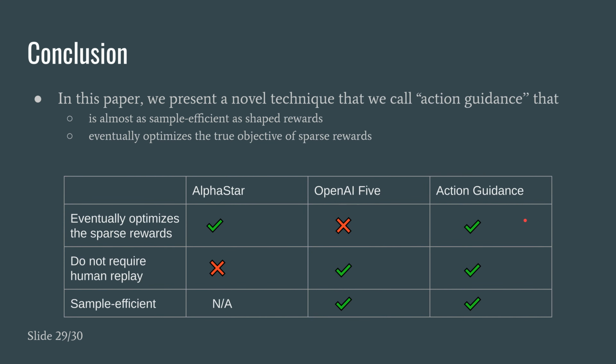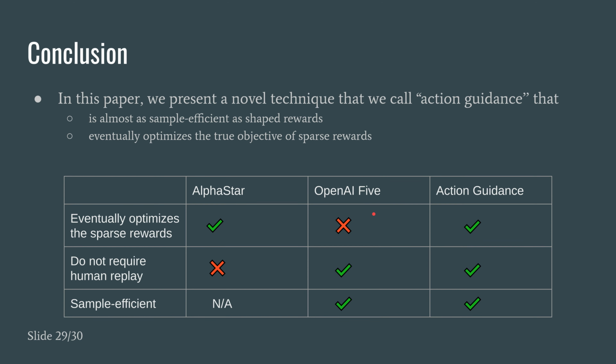In conclusion, in this paper, we present a novel technique that we call action guidance that is almost as sample efficient as shape rewards, but eventually optimizes the true objective of sparse rewards. Compared to previous work, AlphaStar uses imitation learning to bootstrap an agent, so it requires human replay, but it eventually optimizes the sparse reward.